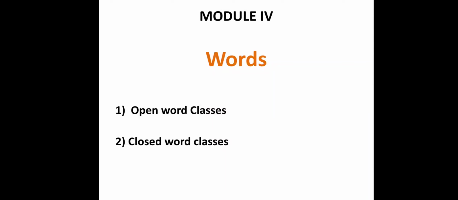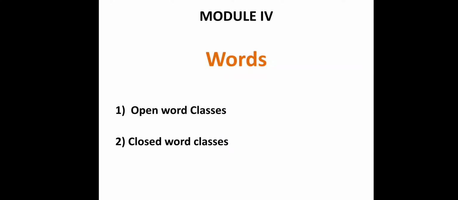So these are the 4 modules in this paper, semester 5th, paper number 11, Language and Linguistics. The first is about human and animal communication, the definitions of language and the features of that particular language.